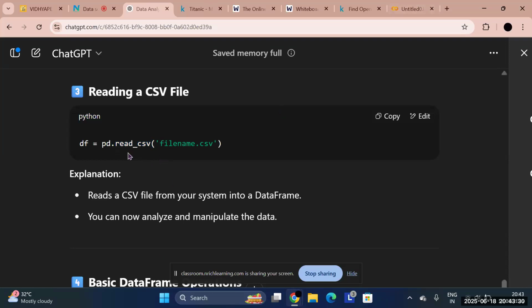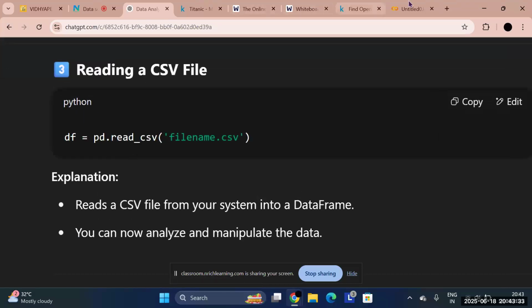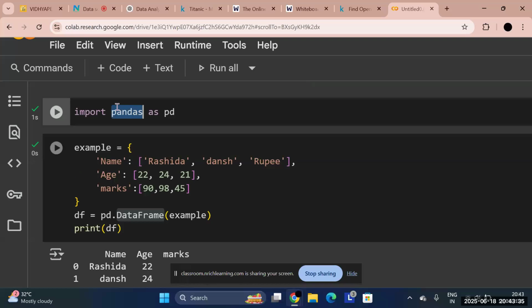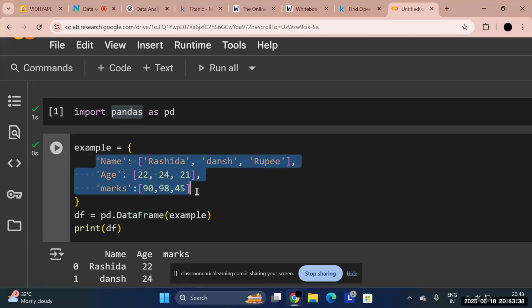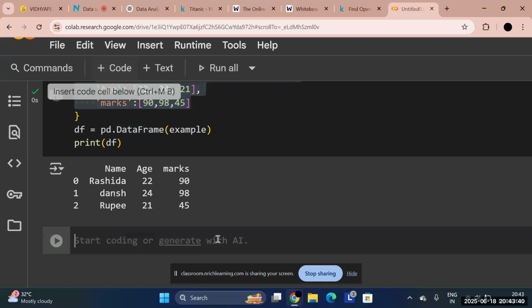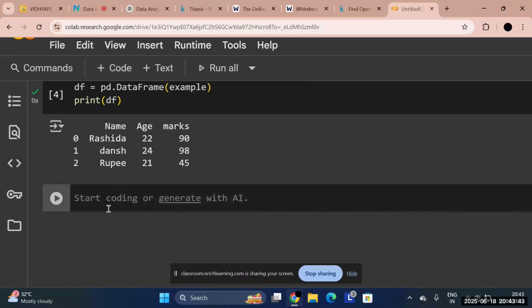This line is very important again. Now you understood the first function of what we can do with pandas: we can convert data into a tabular form. The next thing we can do is, when we collect data, we can store it in a file format. Then we can upload that file into Google Colab and apply different functions to it. We can do data analysis, data manipulation, and clean that data. For that, we need a data set, a file which has the data inside it.